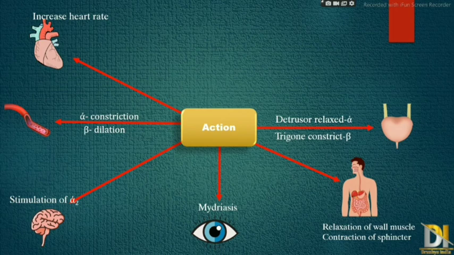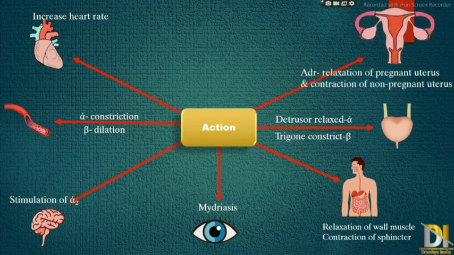Then next is the bladder. In the bladder, there are two types of muscle, that is detrusor muscle and trigone muscle. On the detrusor muscle, it causes relaxation due to alpha receptors, while on the trigone muscle, it causes constriction due to beta receptors. Next one is the uterus.